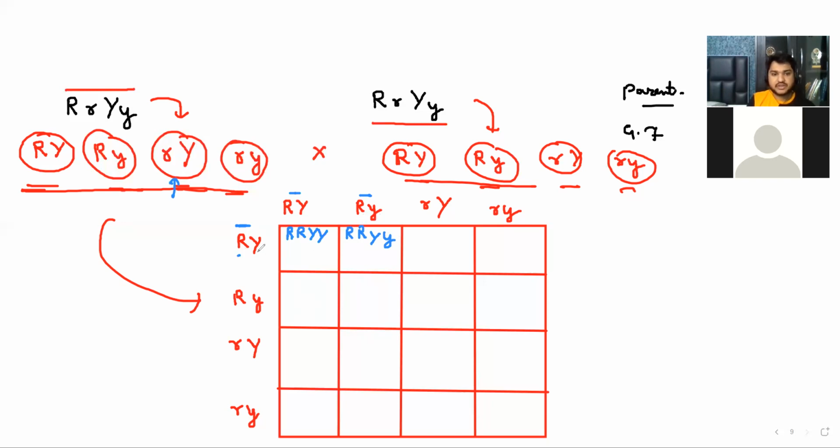Okay. So now this one and this one. So capital R, small r, capital Y, capital Y. Now can you tell me this, the last one? Yeah, just give me a second. So capital R, small r, uppercase Y. This is my capital Y. This is my small y. Yeah, capital Y, small y. Very good.